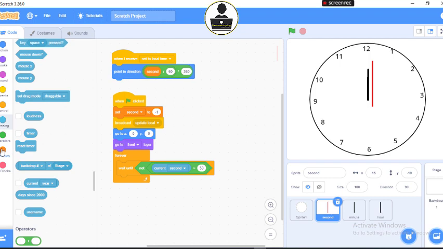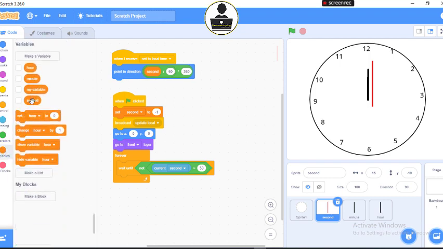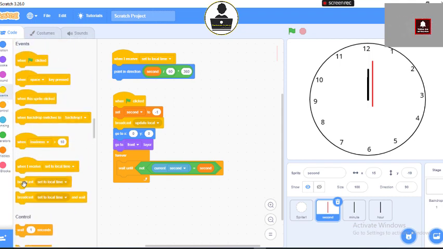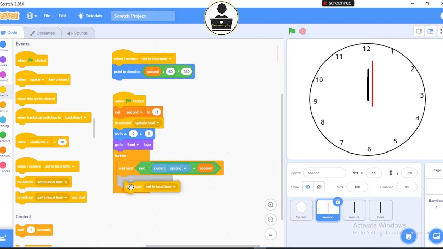So we come out our variable and then we say second in here. All right. Then we're going to broadcast in event. Broadcast update local. All right. Now it just remains a few blocks of code.